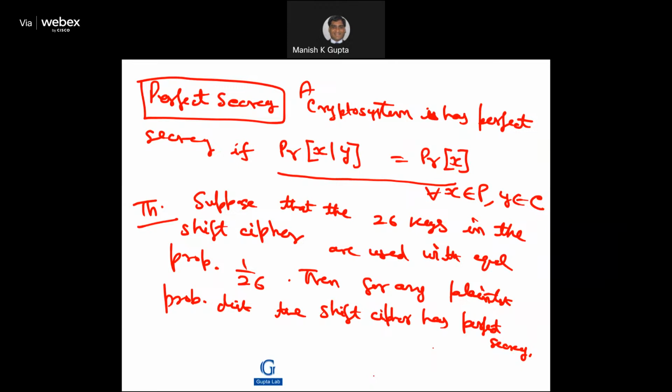Probably you have done these things already, so it's just a brush up. So we can talk about probability of random variables. Now since we have plain text as a random variable, ciphertext as a random variable, and key as a random variable, I can talk about the entropy of these things, and you will see how this idea of entropy is really useful in understanding the crypto system.